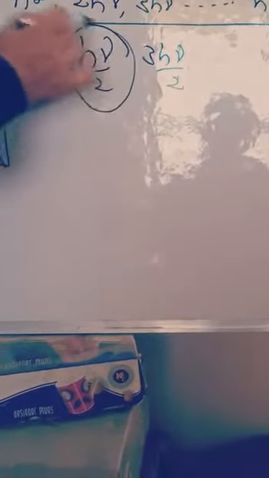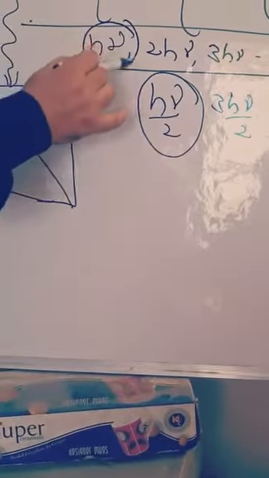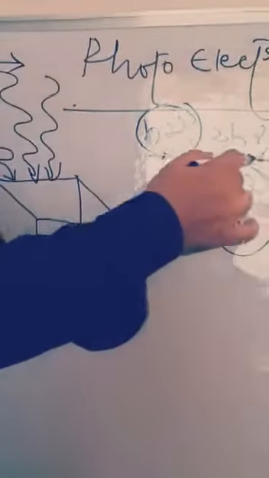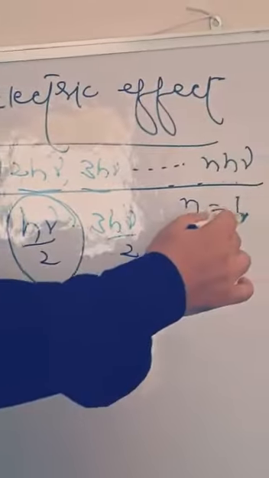So we may say that the energy is a type of packet or bundle which has to be associated with each ray of photons. It may be either h nu or 2h nu or 3h nu or up to nh nu, where n is a positive integer whose value goes from 1 to infinity.